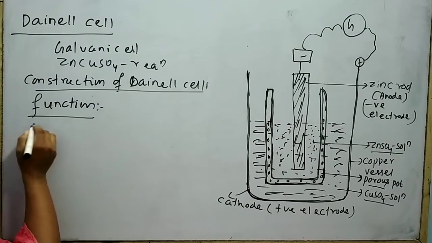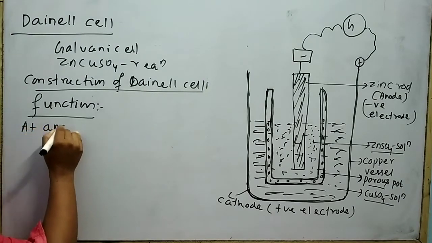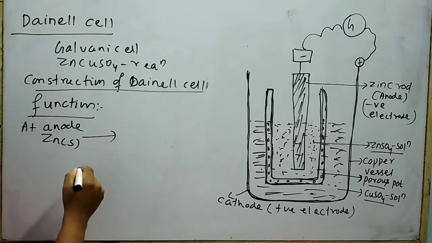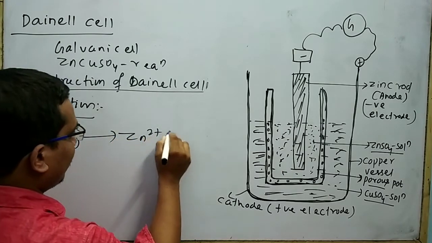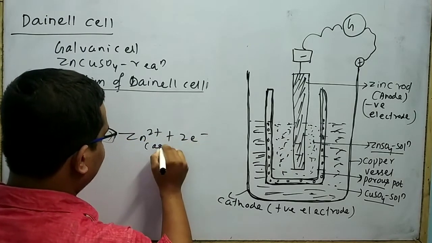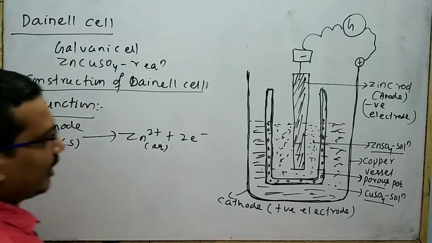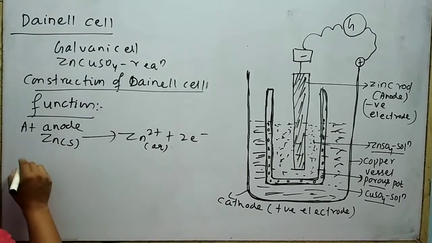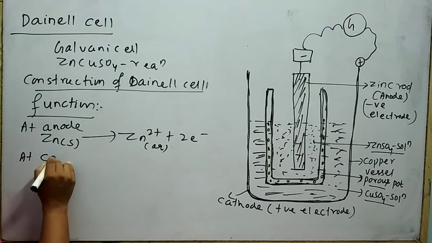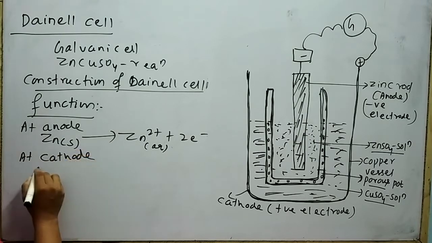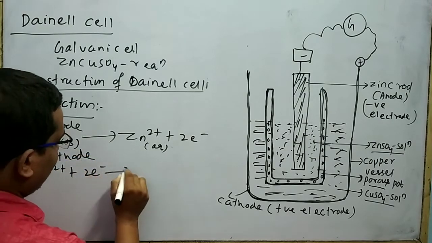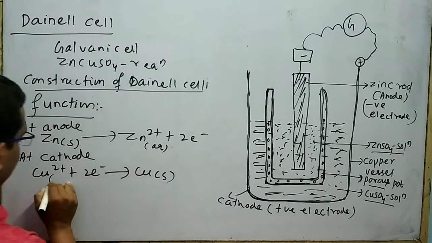That means I can write at anode: zinc undergoes oxidation, gives Zn2+ plus 2 electrons. On the other hand, the copper vessel undergoes reduction. So I can write at cathode: Cu2+ plus 2 electrons gives Cu.